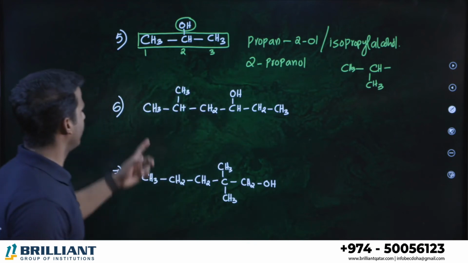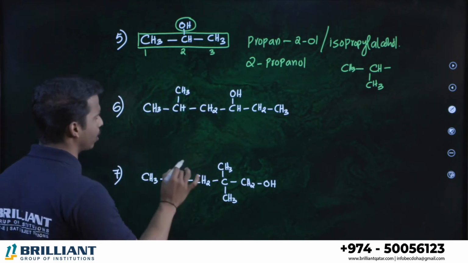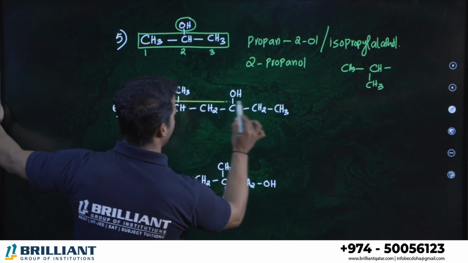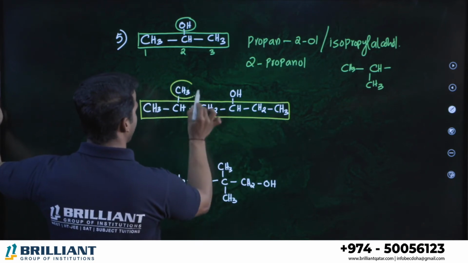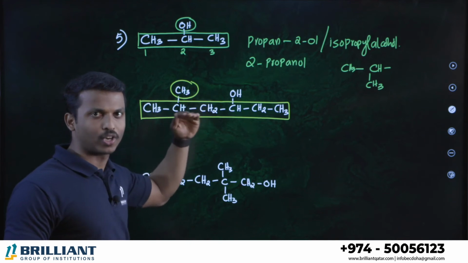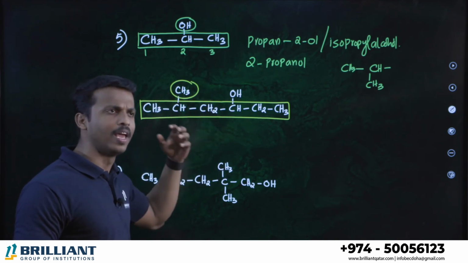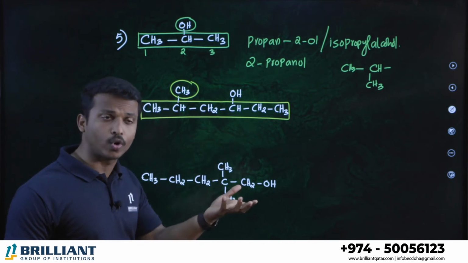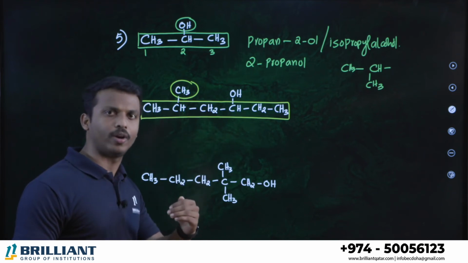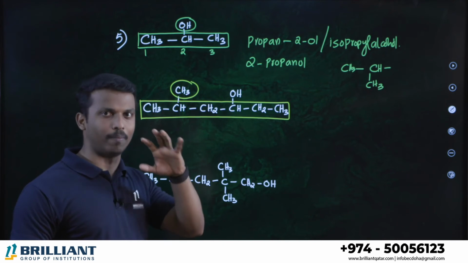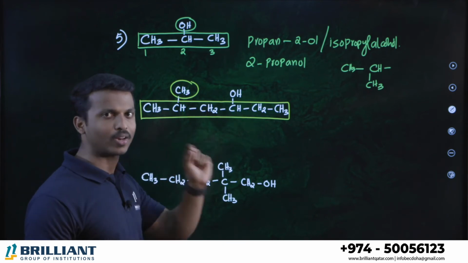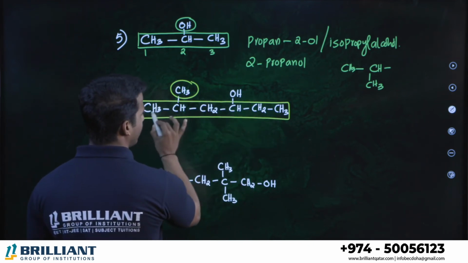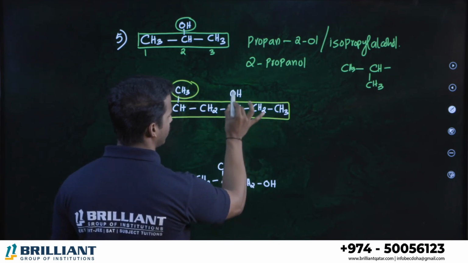Okay, let me go for the next question. Question number 6. Select the longest chain including our major functional group, alcohol. 1, 2, 3, 4. I think this is the maximum carbon chain we have. Alcohol is there, methyl is there. I told you alcohol is the major functional group compared to methyl, ethyl, propyl, any branches, halogens, fluorine, chlorine, bromine, even the nitro group. All those functional groups have very low priority compared to alcohol.